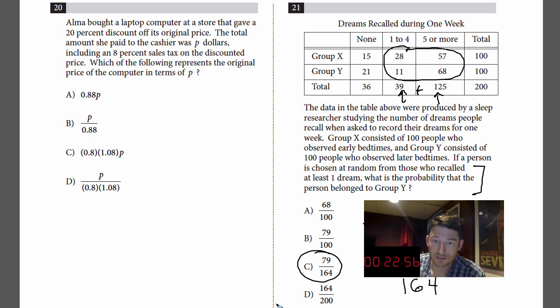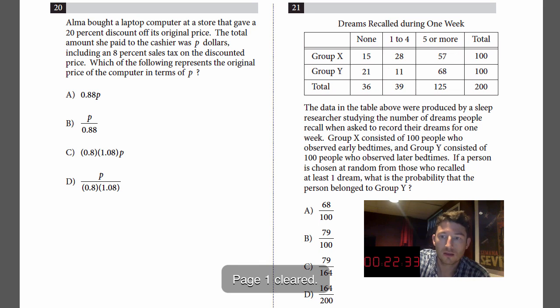And let's just look at the numerator. How many of them were from Group Y? Well, Group Y had 11 people, just specifically Group Y, plus 68 people, which is 79. All right, that's all you've got to do. The hard part is understanding what they're actually looking for. That's it, number 21. Let's move on.